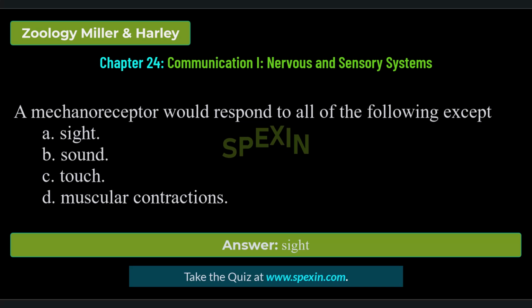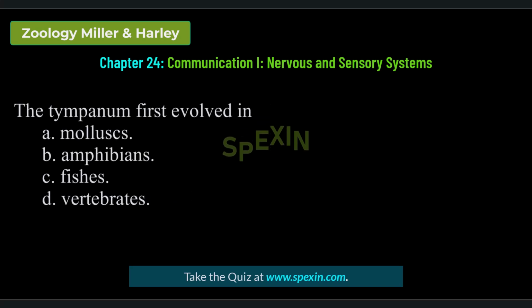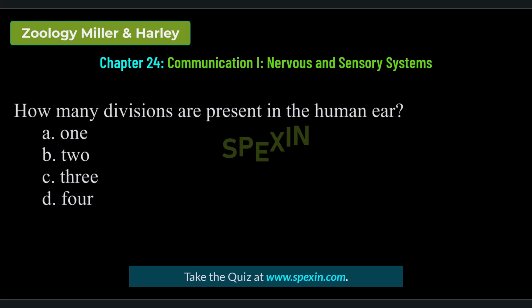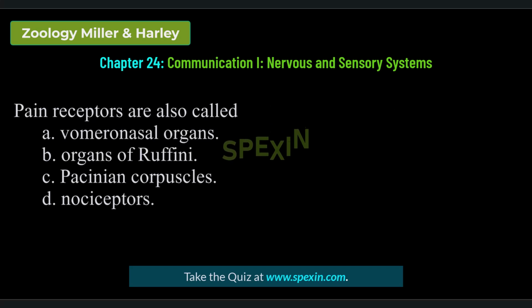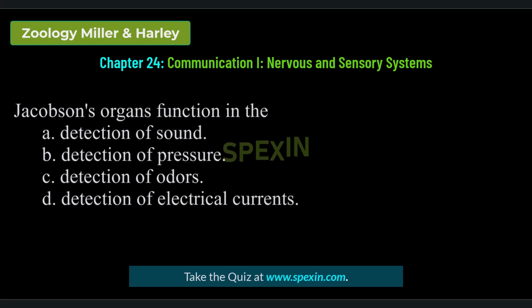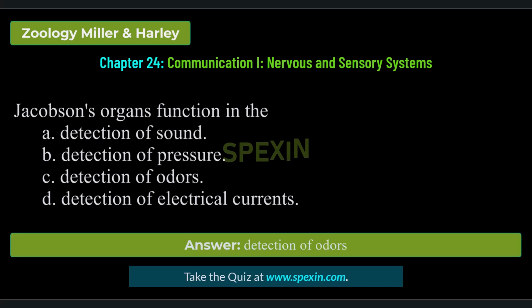Correct answer: sight. The tympanum first evolved in mollusks, amphibians, fishes, vertebrates. Correct answer: vertebrates. How many divisions are present in the human ear? 1, 2, 3, 4. Correct answer: 3. Pain receptors are also called vomeronasal organs, organs of Ruffini, Pacinian corpuscles, nociceptors. Correct answer: nociceptors. Jacobson's organs function in the detection of sound, detection of pressure, detection of odors, detection of electrical currents. Correct answer: detection of odors.